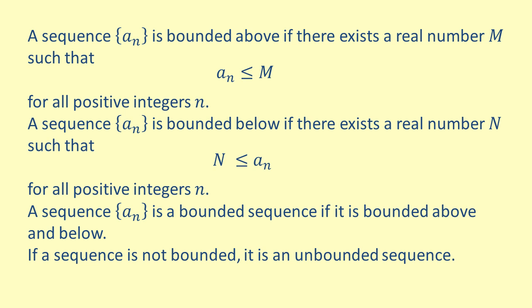If both of these conditions are met, then the sequence is bounded above and below, and we just call this a bounded sequence. It is possible for a sequence to be unbounded below as well as unbounded above. In this case, the sequence is an unbounded sequence. It is important to note that all convergent sequences are bounded. However, a sequence that is bounded may not be convergent.